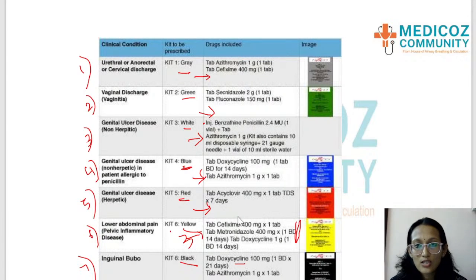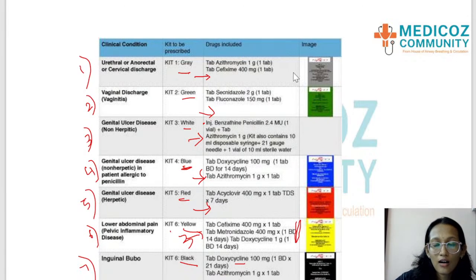So please students, go through this color coded kits for syndromic management and learn the colors, learn the drugs that are present in each one very clearly, so that as soon as you see the question, you are able to identify which kit is required and what is the drug inside that. So with this idea, can we go into the question again and identify the answer?